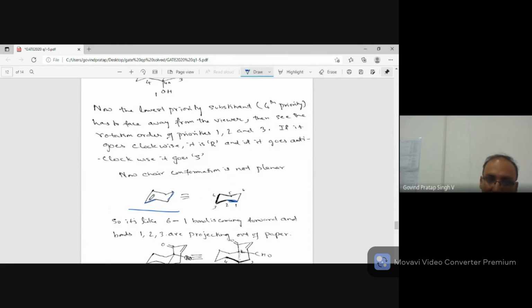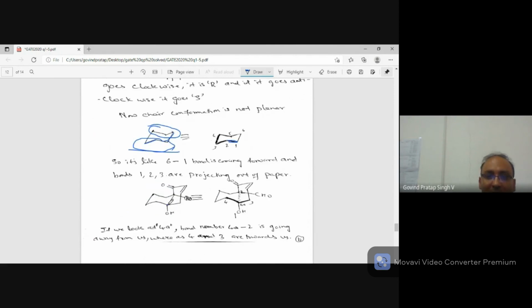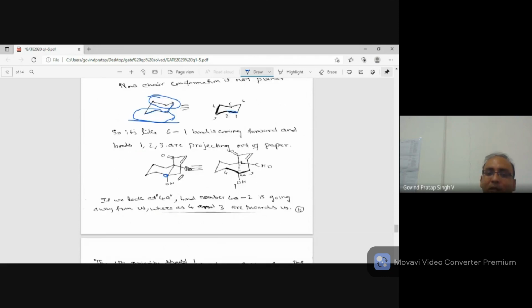And this part is outside the screen, and this whole part is behind the screen, this whole part is towards the screen. Now I'm looking at position 4a, only at this position. I'm looking at the front of the screen, so you understand. So this was coming front from behind, that means towards the viewer, this bond is going behind. Correct now? This bond is going behind.